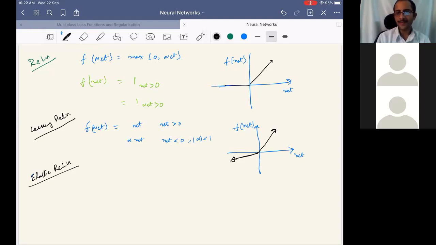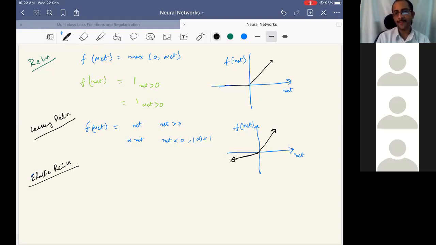The other one is, instead of linearly dropping or having a linear slope in the negative region, having a non-linear slope or a saturation kind of behavior in the negative region. So that is elastic ReLU.